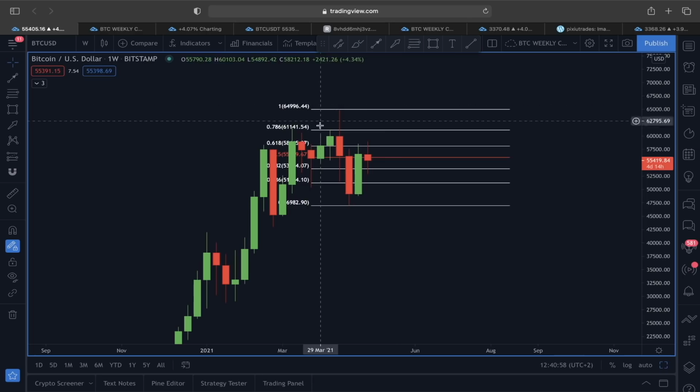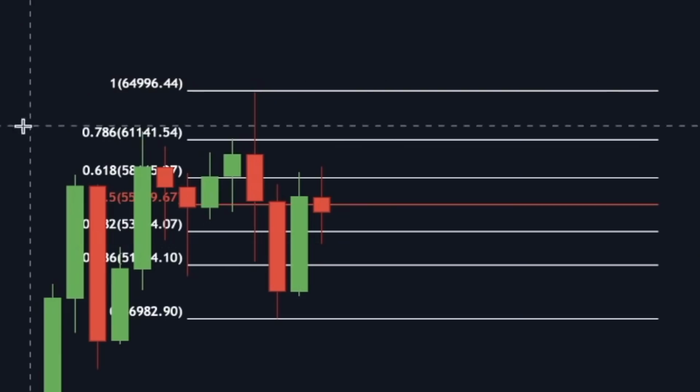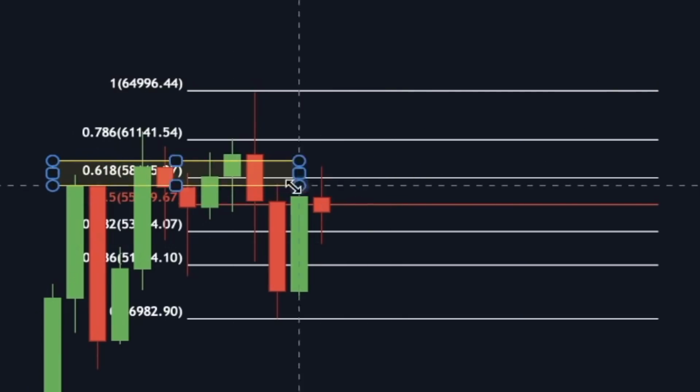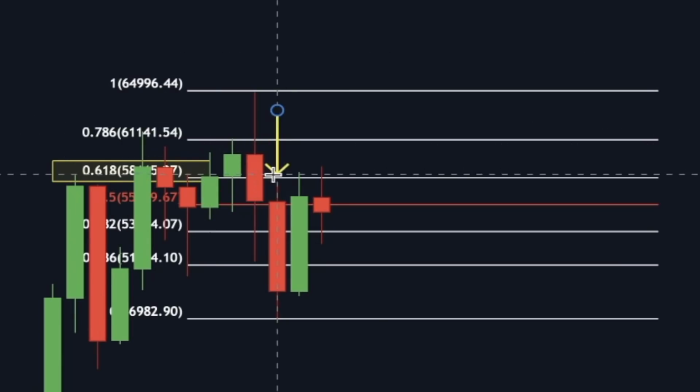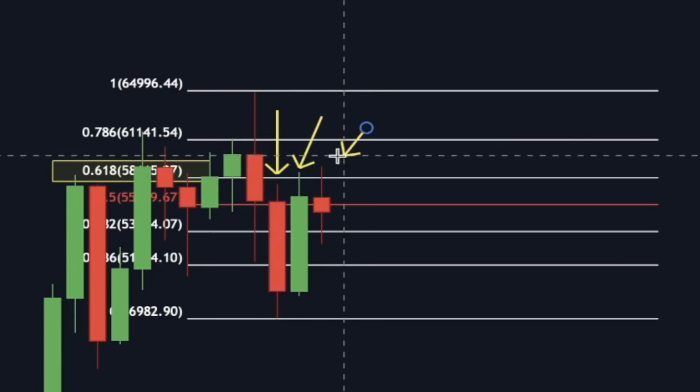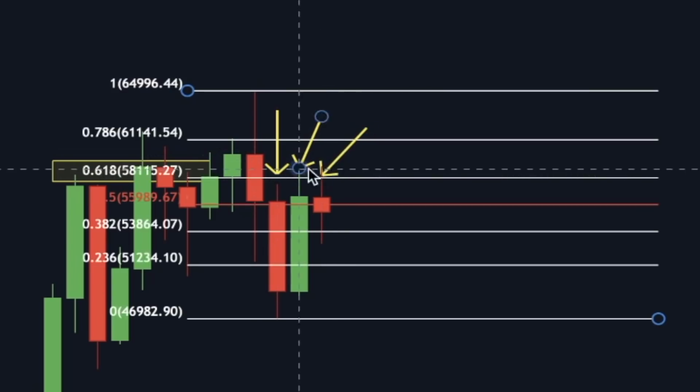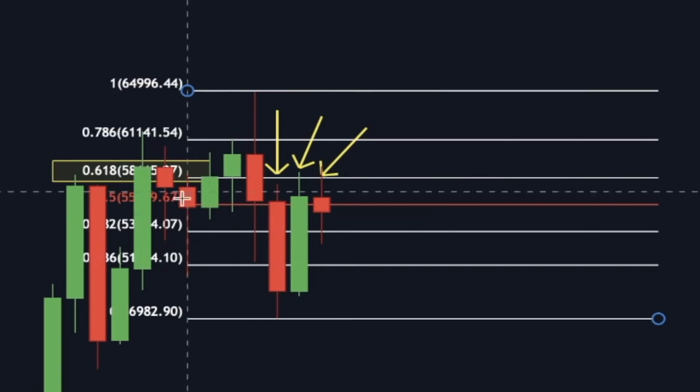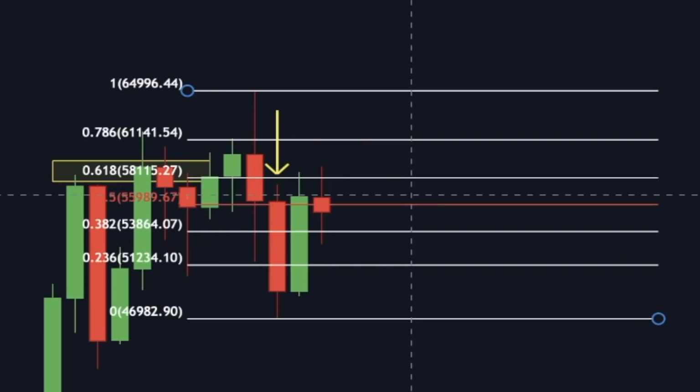And right now if we look at this price structure in a weekly time frame, exactly after reaching this 0.618 Fibonacci retracement level, we found another strong resistance just like here, right? These 3 weekly candles are trying their best to break out of this 0.618 and getting rejected again and again.